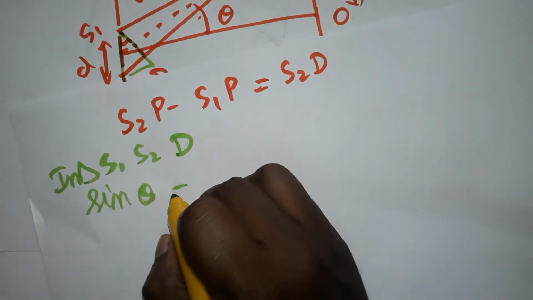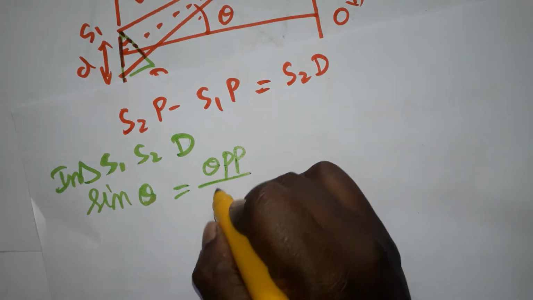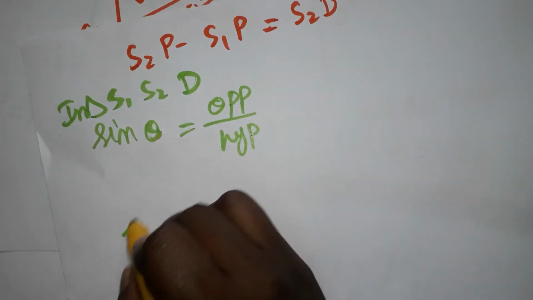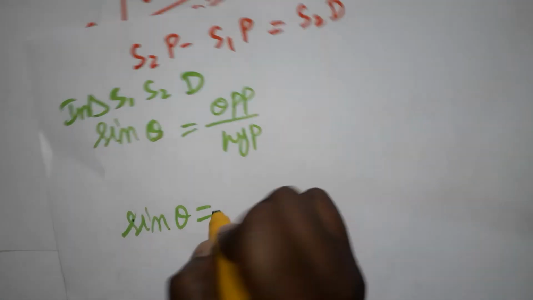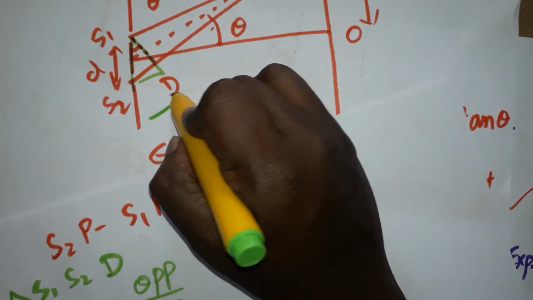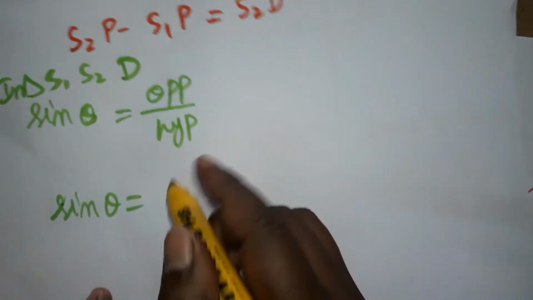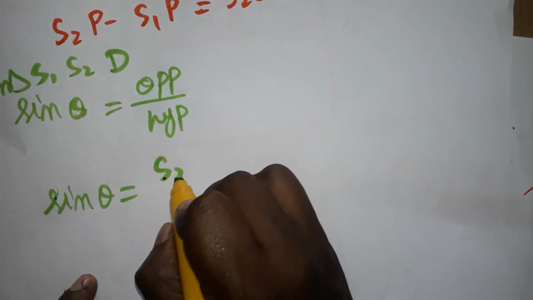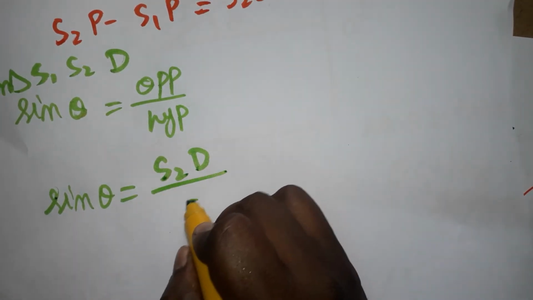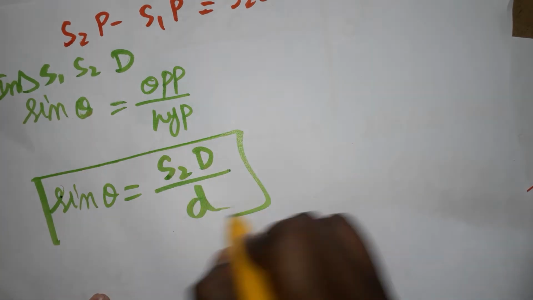Sine theta means opposite by hypotenuse. Here the opposite is the path difference S2D, and the hypotenuse is small d. So I got sine theta.